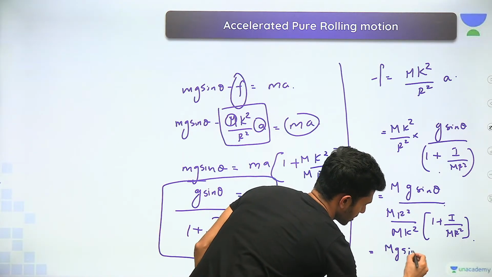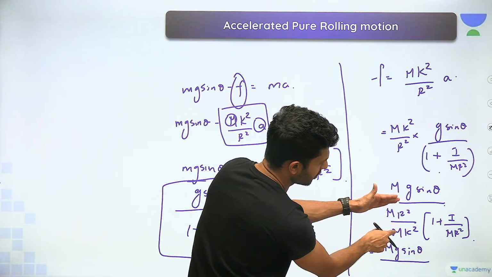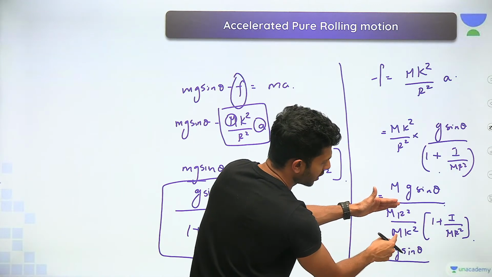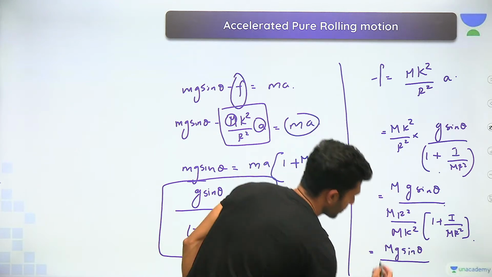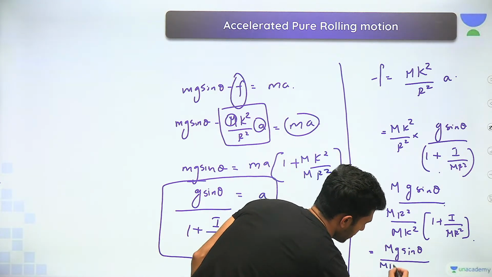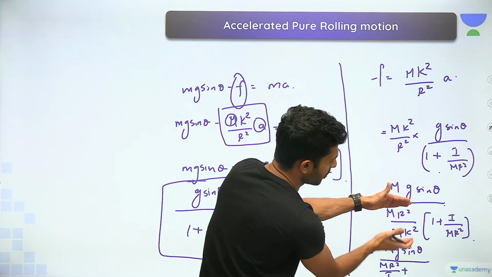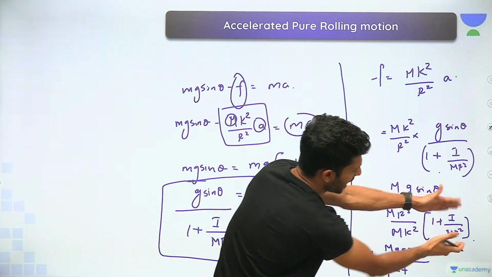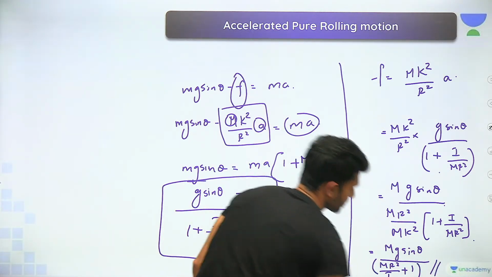mg sine theta mr square by mk square. What is mk square? I, right? So what will happen? mr square by mk square will be multiplied inside with 1. So that will be mr square by mk square is I plus mr square plus mk square multiplied by I by mr square. Cancel हो जाएगा. What it remains is 1.